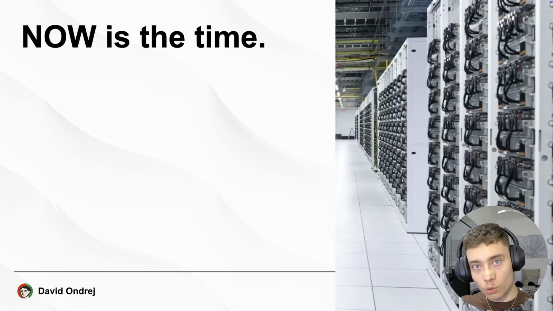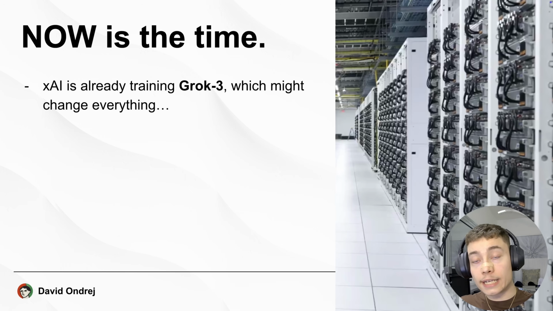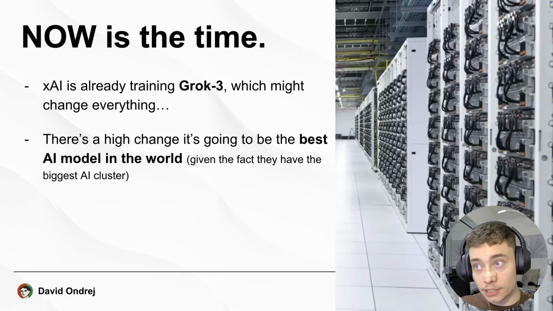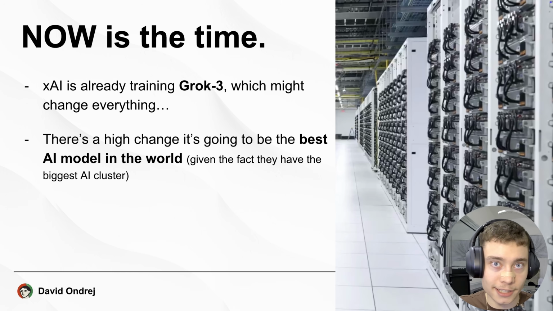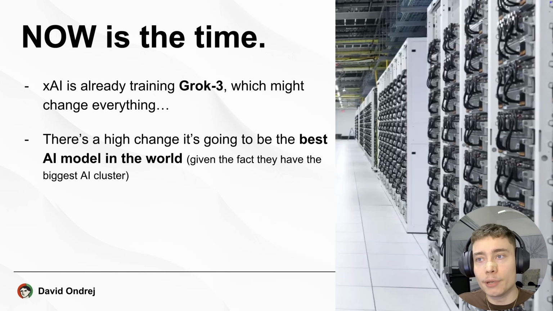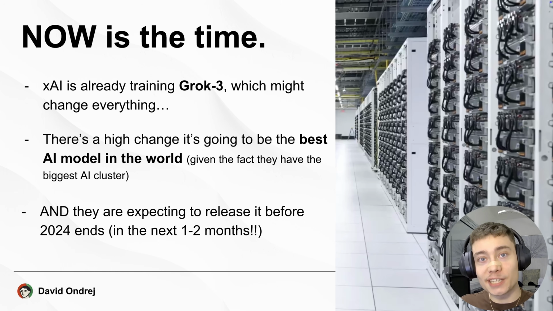So here is why now is the time to learn how to build with the Grok API and to start building agents with it. XAI is already training Grok 3, which might change everything, and that is not an overstatement. There is a high chance it's going to be the best AI model in the world. And just thinking from first principles, like Elon does, they have the best supercomputer in the world. They have the largest AI cluster, and they're already doubling it. So given the fact they have the most compute, they will very likely make the best model. And they are expecting to release it before the end of 2024, which means we might see Grok 3 in the next 1 to 2 months.